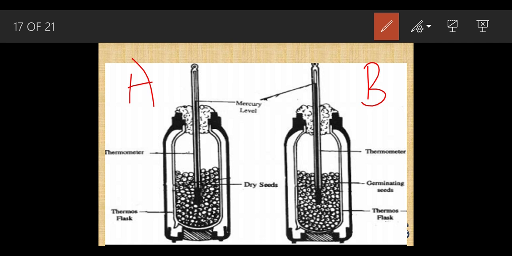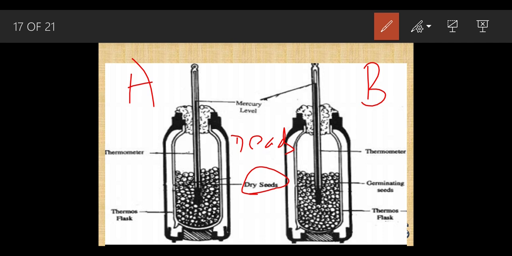We are going to take some seeds. In flask A, we are going to keep dry seeds. Dry means dead seeds, okay? And the dead seeds are covered with antiseptic. We are going to apply the antiseptic.